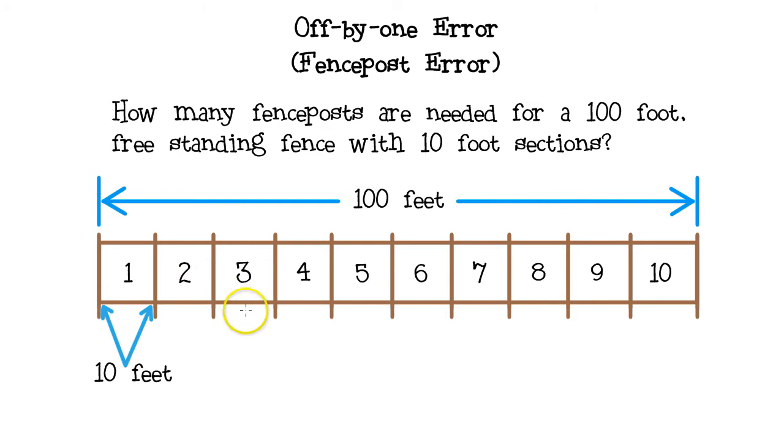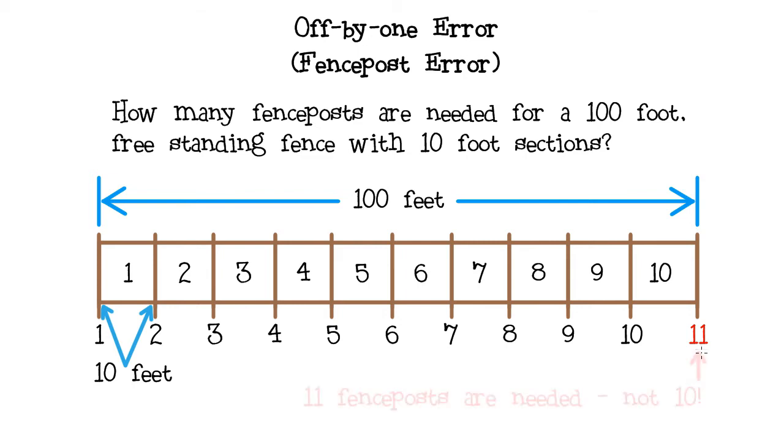There are 10 sections, but how many posts are needed? I've numbered the posts 1 up through 11. An extra fence post is needed, so 11 fence posts are needed, not 10. This is a classic programming error with loops. Always be mindful of this for every loop you make and test your program carefully.